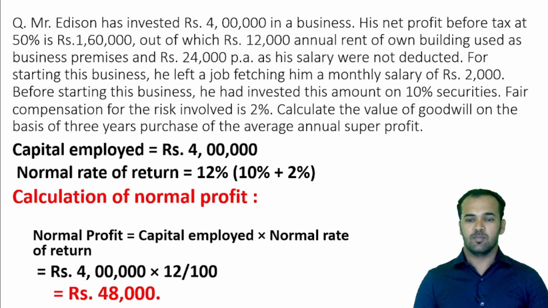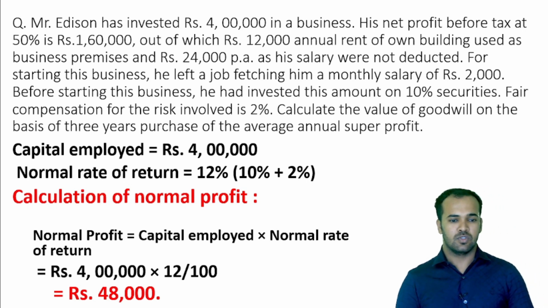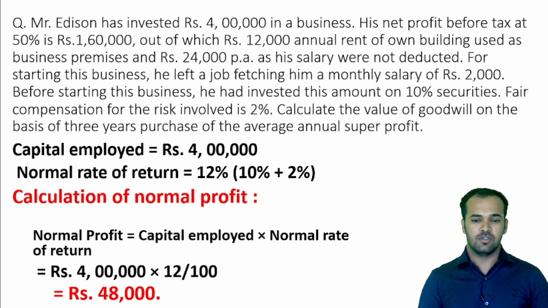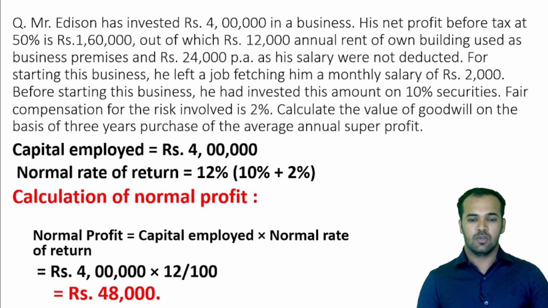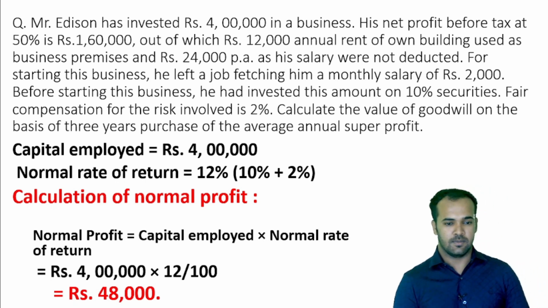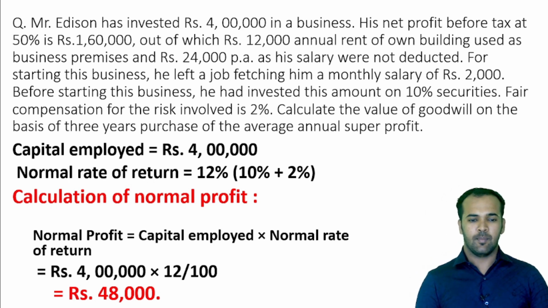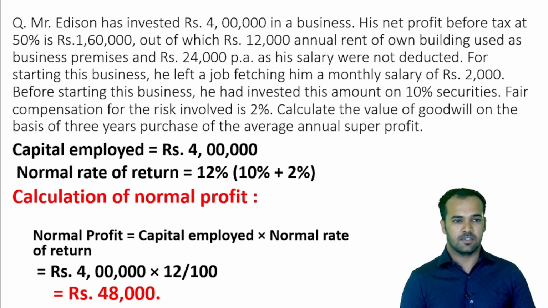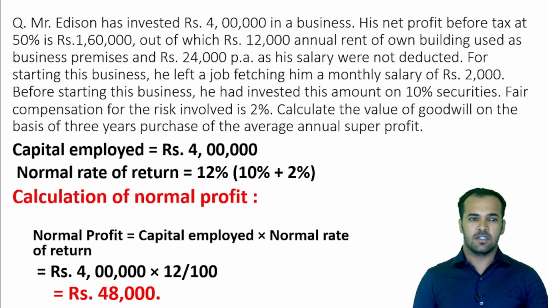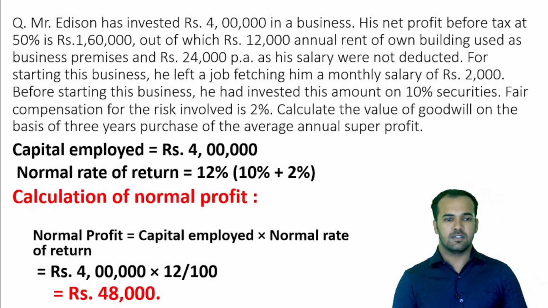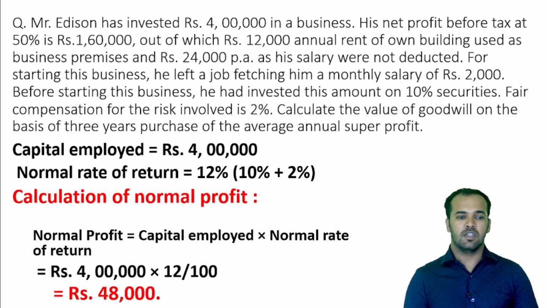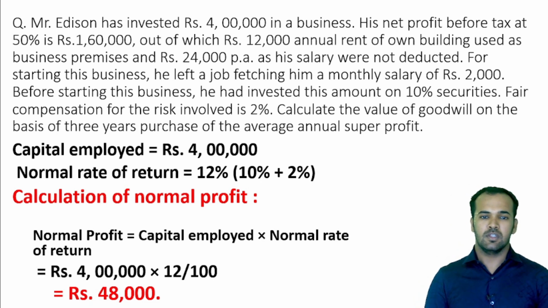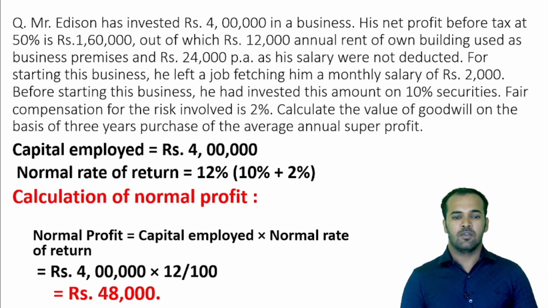So under super profit method we need to calculate 3 things. The first one is calculation of normal profit. So the formula of normal profit is capital employed into normal rate of return. So we should know the value of capital employed as well as the normal rate of return. So in this question, how much capital has been employed in the business? It has been clearly stated in the first sentence of the question, that Mr. Edison has invested rupees 4 lakh in his business. So 4 lakh is the amount that has been employed in the business, so that will be the value of capital employed, that is rupees 4 lakh.